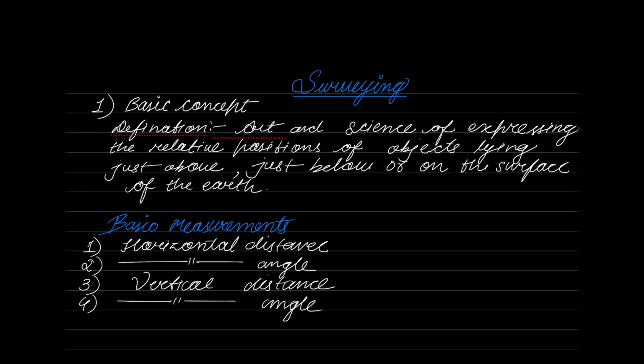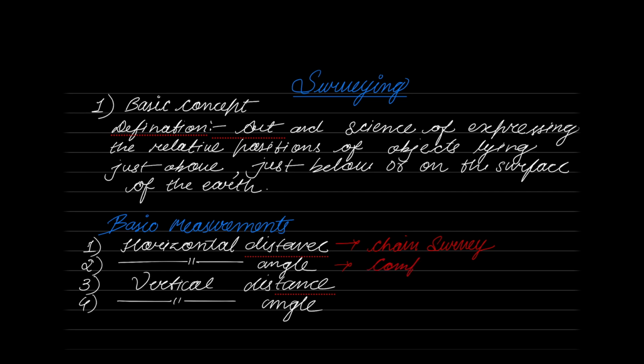Now tell me, what was the second experiment in your surveying lab? After chain survey, what did you do? We did compass surveying. Very good. Now tell me, compass surveying is giving me which basic measurement? It is giving me the second one, which is the horizontal angle. So once we discussed how to measure horizontal distance, we discussed how to measure horizontal angles by using an instrument known as the compass, and the survey is known as compass survey.